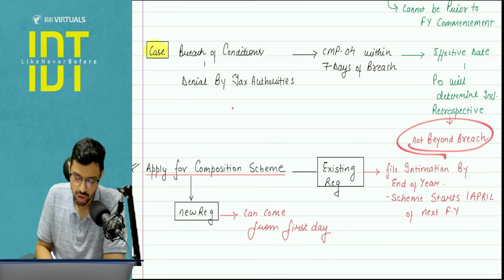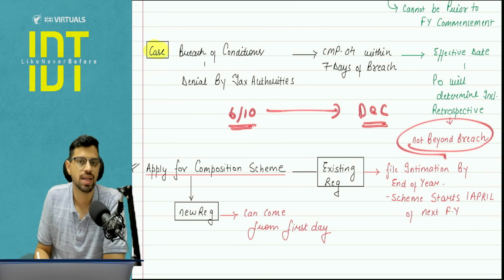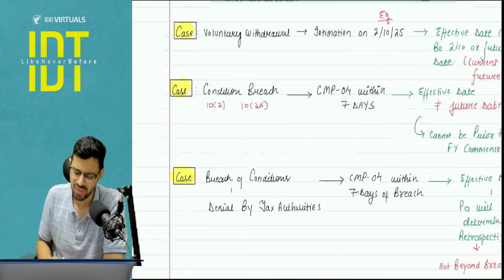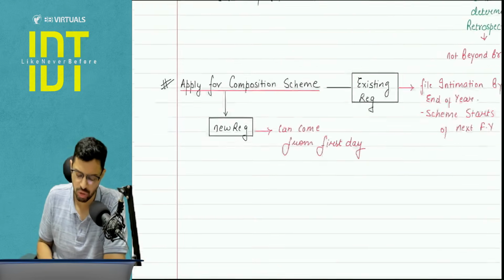So let's say my breach was on 6th of October and I did not file any intimation and I was caught in the month of December. So max to max, the retrospective impact will be from 6th of October, because that is the date you conducted the breach. You fell into the breach of the conditions. So this withdrawal part is not that relevant. It's okay if you just read it through.